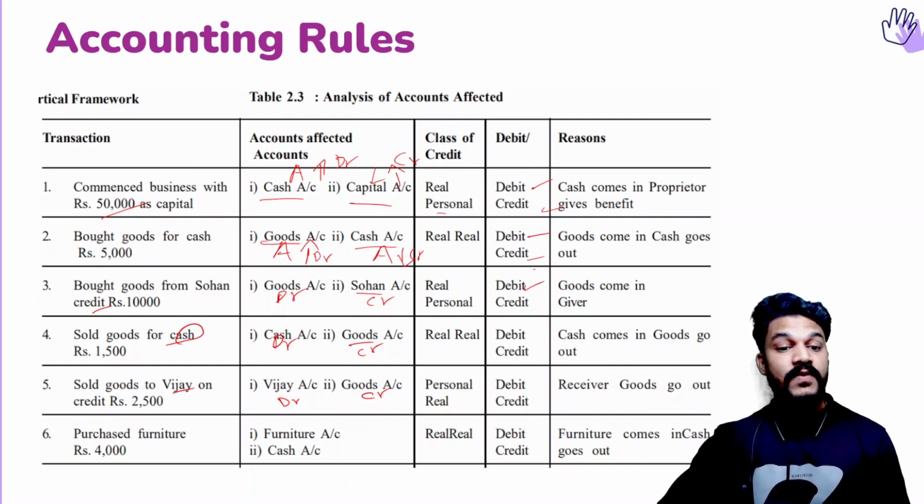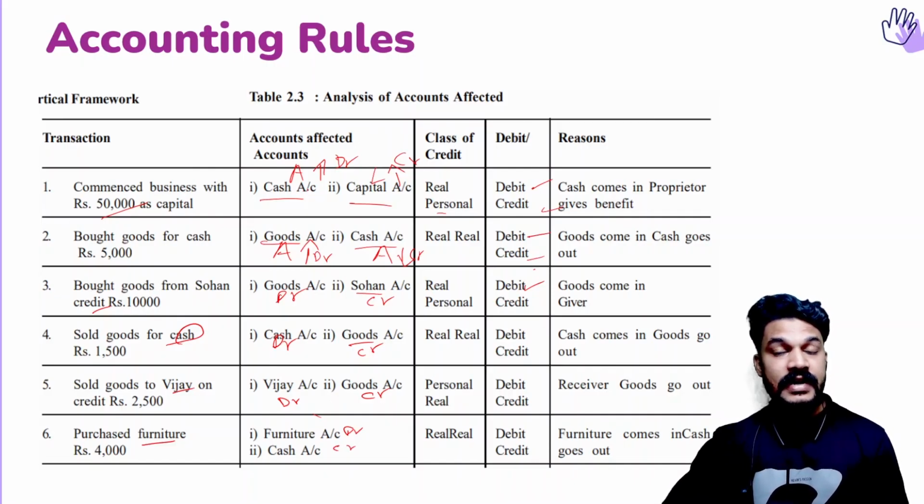Then the next, purchased furniture. Purchased furniture means we are getting furniture, isn't it? The furniture is the real account that is received. So it will be debit, and we are giving cash. It will be credit. So you can apply any of the rules that you feel comfortable.